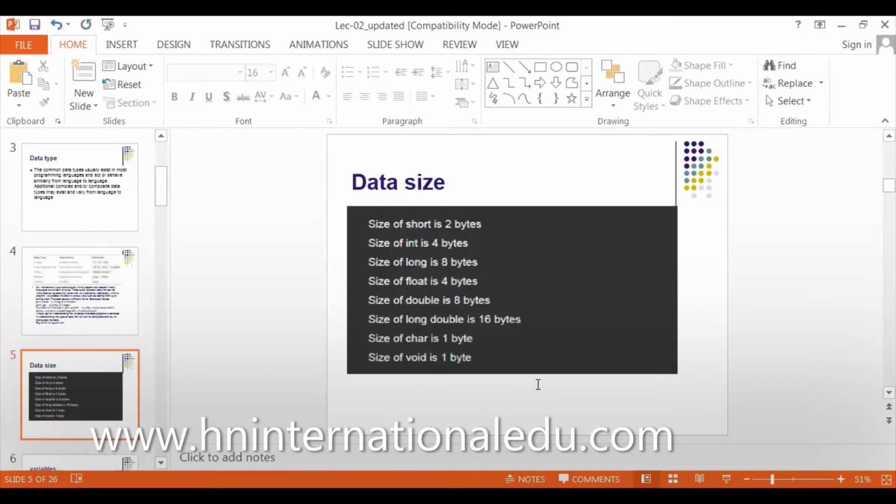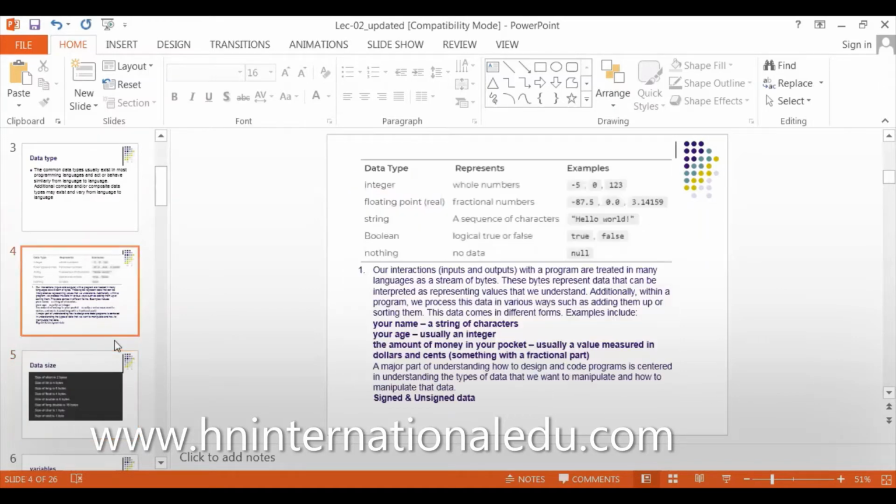What is a variable? I am going to tell you what a variable is in the coming slide. Before this, please remember this. I forgot one thing. There are signed and unsigned data. For example, if I write signed integer, it means I must use signed integers, +1, +2, +3, +4, +5. My program then cannot process numbers which do not have a sign. And if I write unsigned data, it means I can use data of any type.